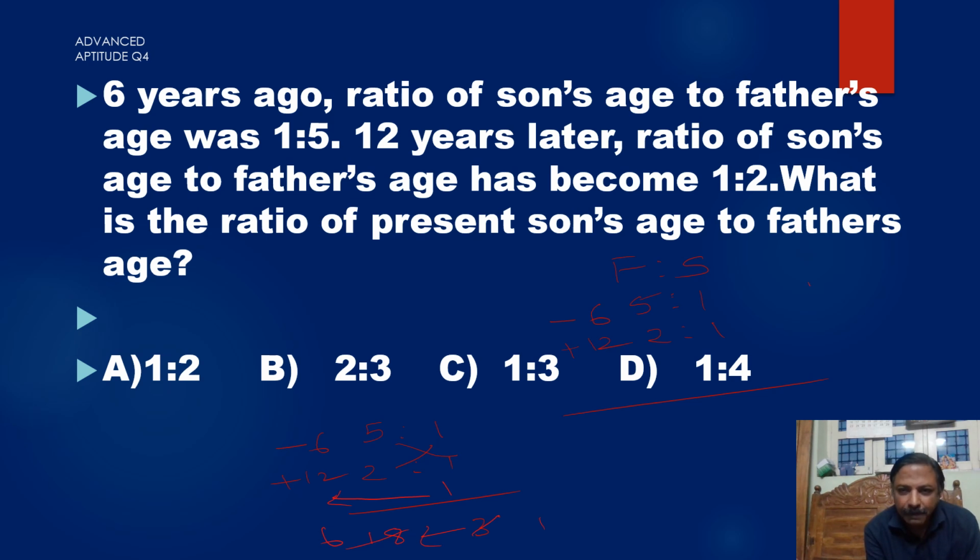So father will become 5 into 6, 30. Son will become 1 into 6, 6. But this story is 6 years ago, so I should add 6. Father will become 36. Son will become 12. This is the current ratio. That is 12 ones are 12, 12 twos 24, 12 threes 36, 3:1. So father is 3, son is 1, but he's asking ratio of son's age to father's age, so the answer will be 1:3.